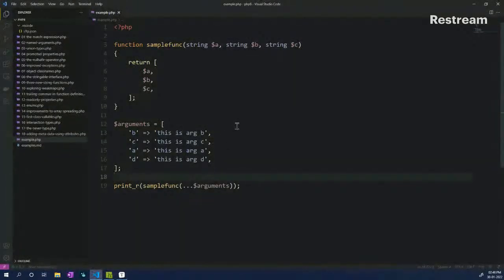So hopefully you have a better understanding now about named arguments. Of course, this is a new implementation in PHP 8. There is a discussion if this is a pattern or an anti-pattern and so on and so forth, but it does have its own use cases.